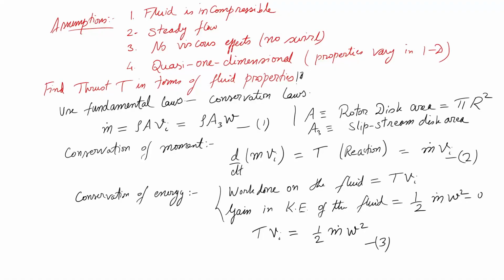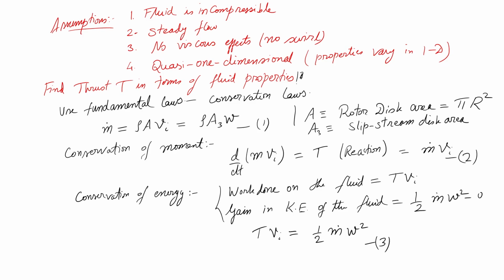And we said that with these assumptions in place, we can use the fundamental conservation laws. First, mass conservation: the mass being pushed through the rotor disc is the same mass that will flow out of the entire control volume that we defined. So, that is my mass conservation. Then we do momentum conservation, where we say my reaction force, which is thrust, is equal to m dot vi.